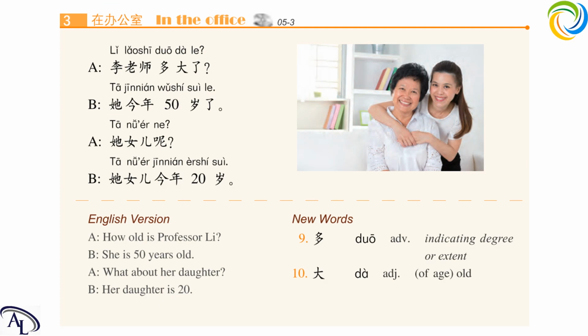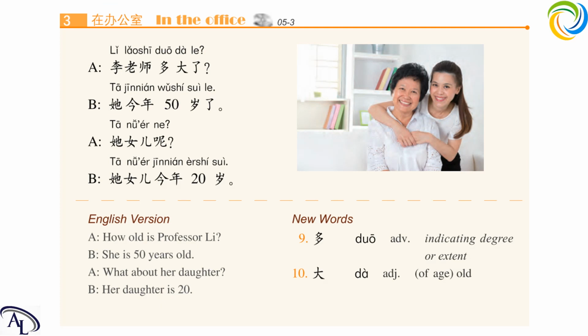Okay, next one is 大, d-a, 大, initial d, final a, and the tone is fourth tone. Put them together. 大, read after me, please. 大. It means old, and it is used for age. Actually 大 usually means big, but in this text it is used for age, which means old. So when we put these two together, 多大 here means how old. 多 is how much, and 大 here is old, so how old.